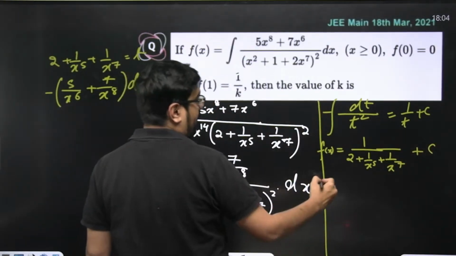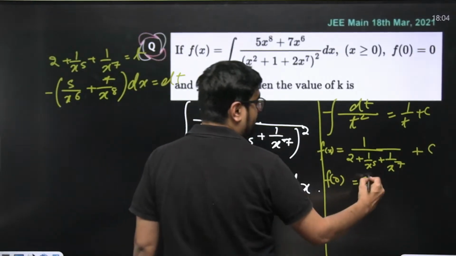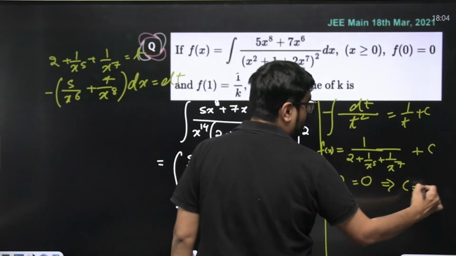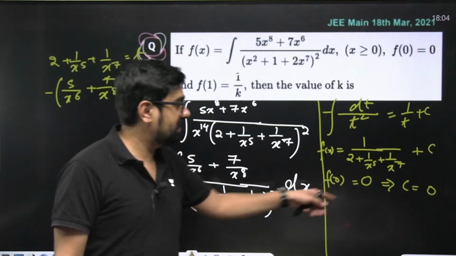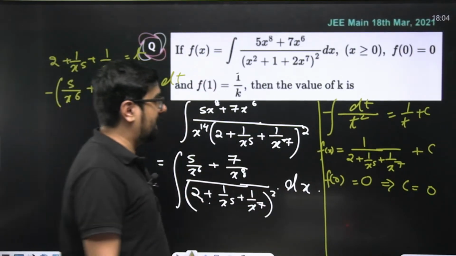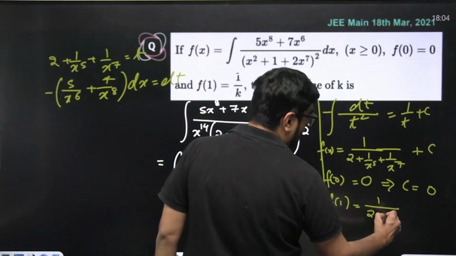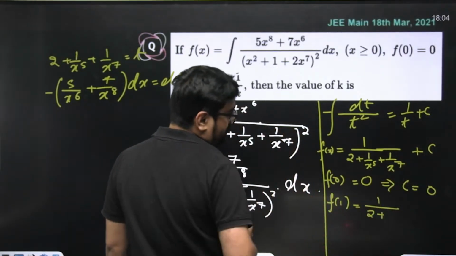And it is given that f of 0 is equal to 0. That means your c is equal to 0. And f of 1 is equal to 1 by k. So put f of 1. What will be f of 1? 1 by 2 plus 1 plus 1. That means 1 by 5.